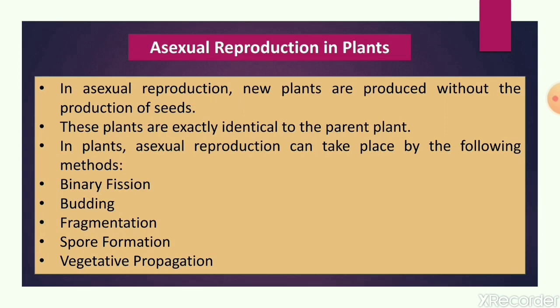Now, in plants, asexual reproduction can take place by the following methods: binary fission, budding, fragmentation, spore formation, and vegetative propagation. So let's see in detail.